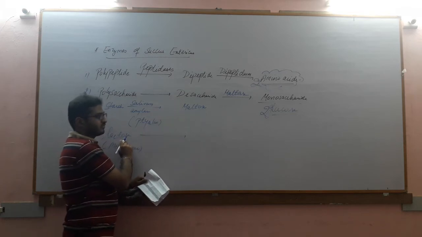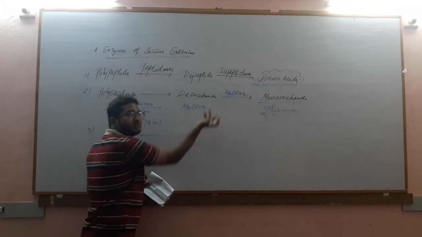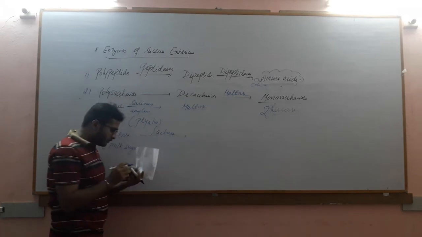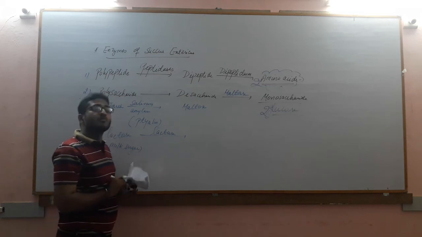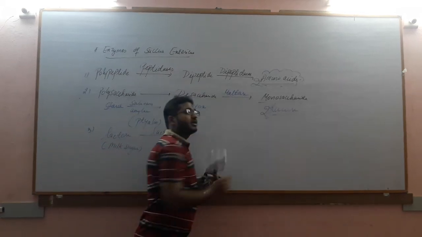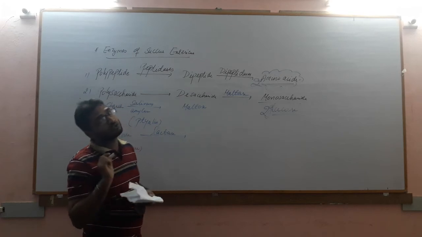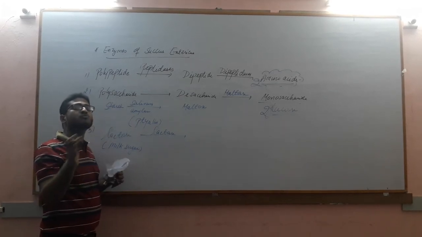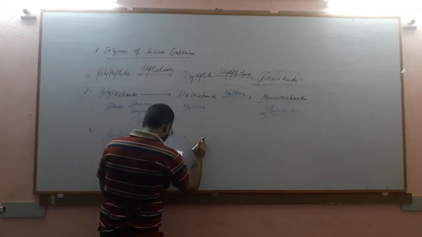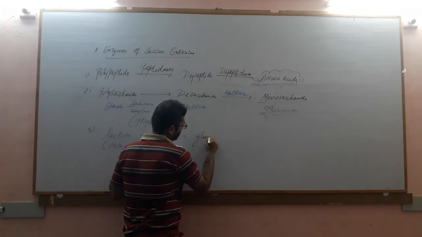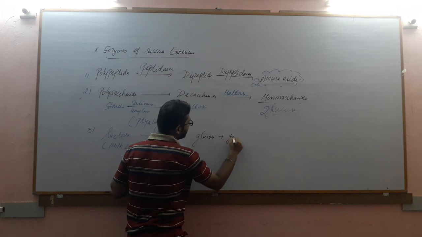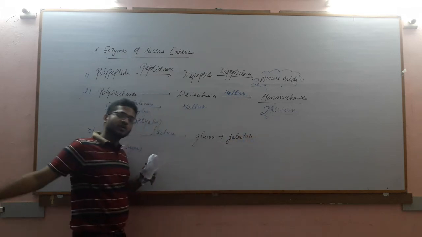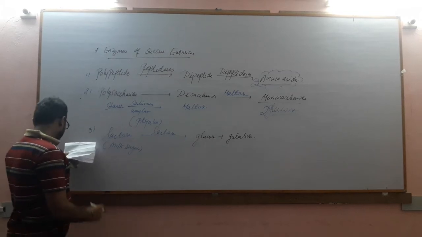So lactose, lactase; maltose, maltase. Lactose in the presence of lactase is converted into monosaccharides. But which two monosaccharides? Now the monosaccharides are different. Lactose is produced by two monosaccharides, glucose and galactose. Both are monosaccharides. Clear?